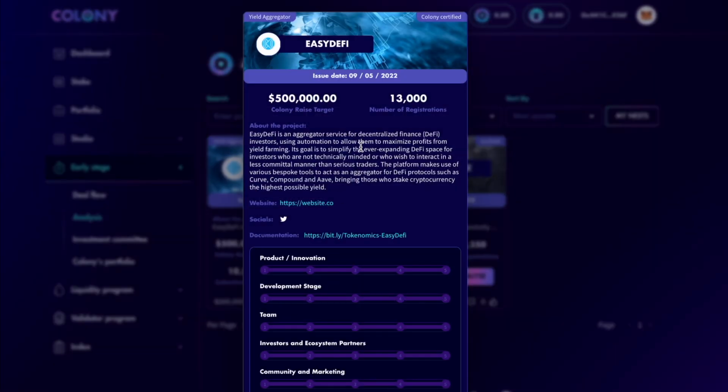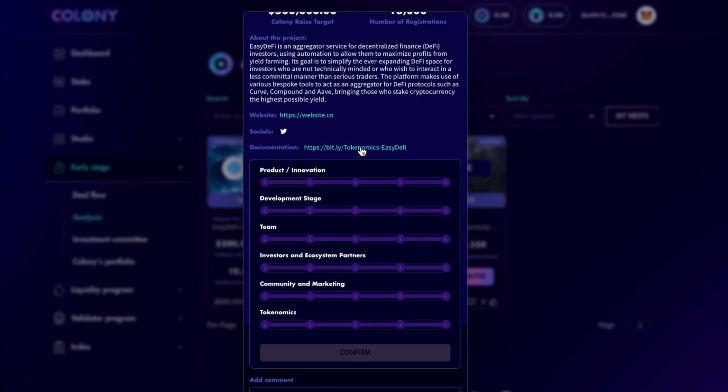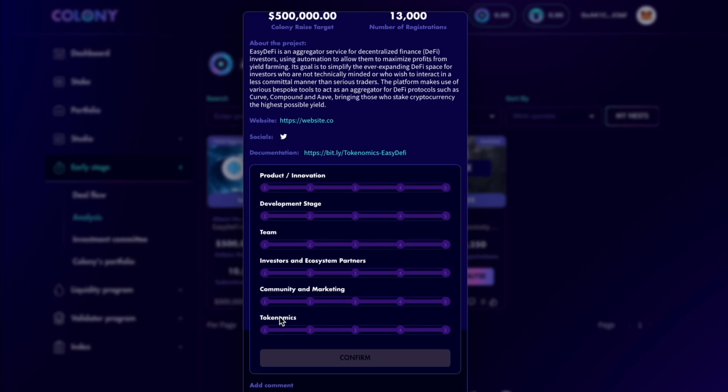On the card, they can find information on the projects such as a short description, their website, their social media, documentation such as tokenomics, tech, their roadmap, about their team, etc. The important criteria would be the product innovation, the development stage, the team, the investors and ecosystem partners, community and marketing, and of course the tokenomics.